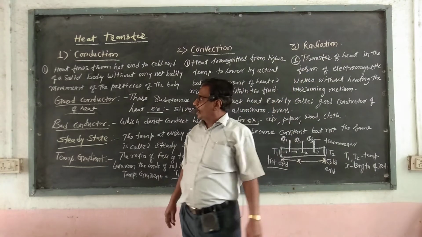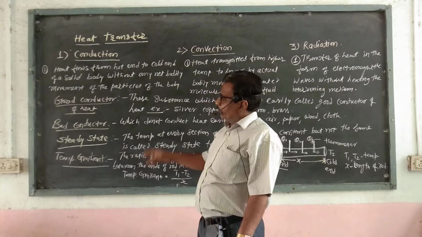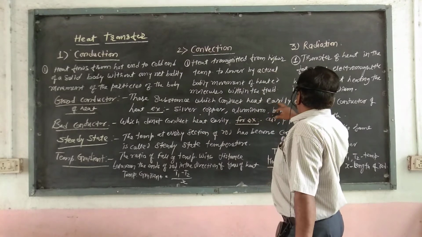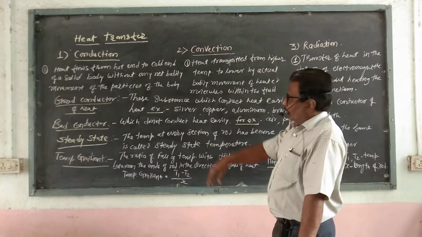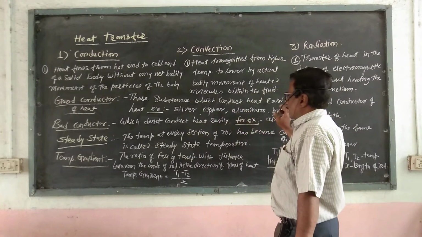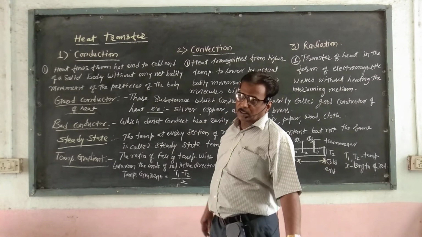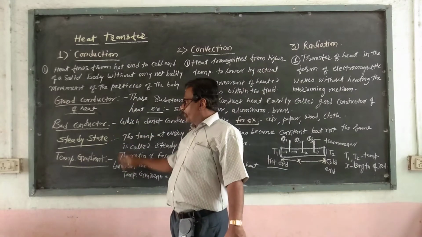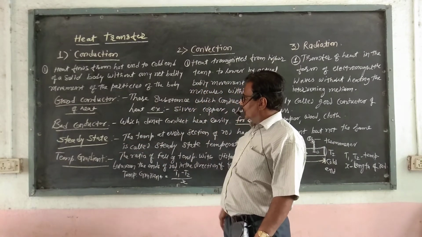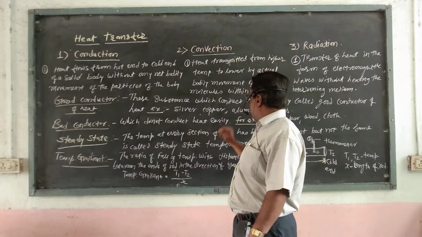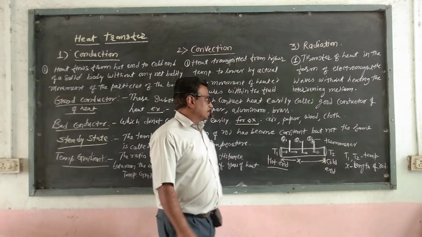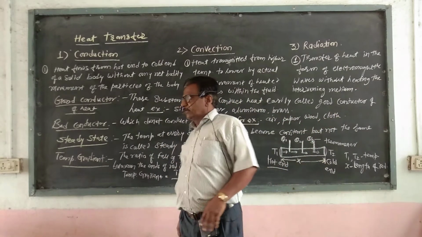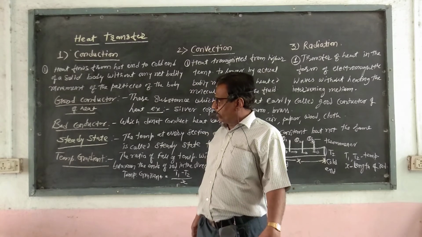Now we see what is meant by a good conductor of heat. Those substances which conduct heat easily are called good conductors of heat. For example, silver, copper, aluminium, brass. These are examples of good conductors of heat. Now the opposite of that is called a bad conductor. So what does a bad conductor of heat mean? Those substances which do not conduct heat easily. For example, wood, air, paper, cloth. These are examples of bad conductors of heat.